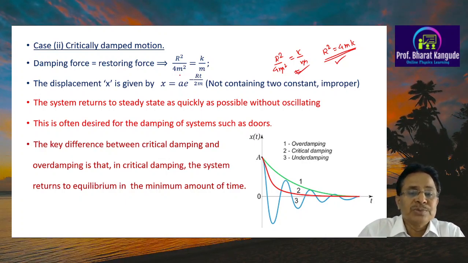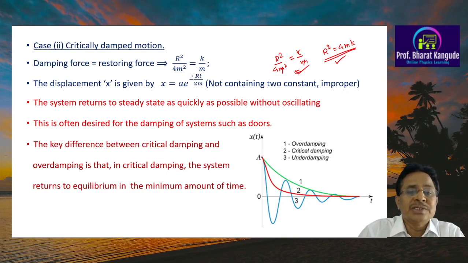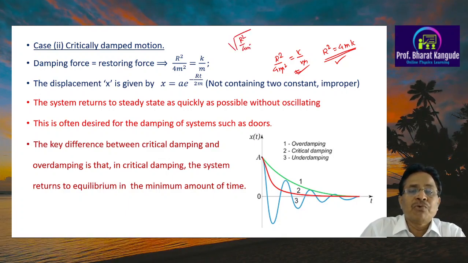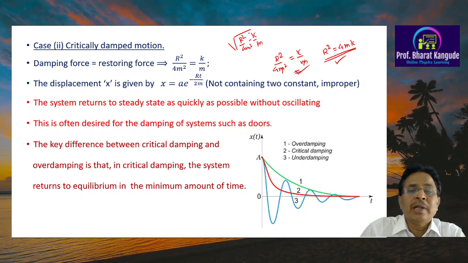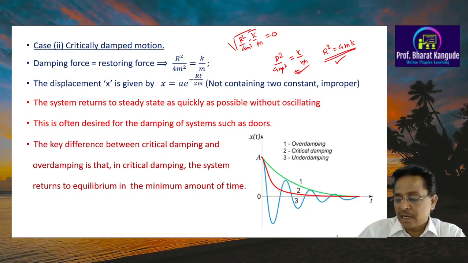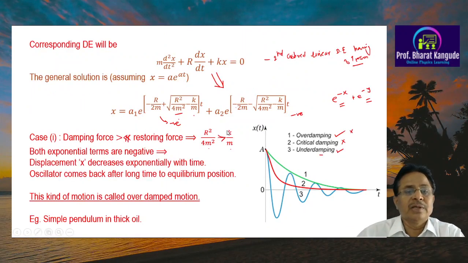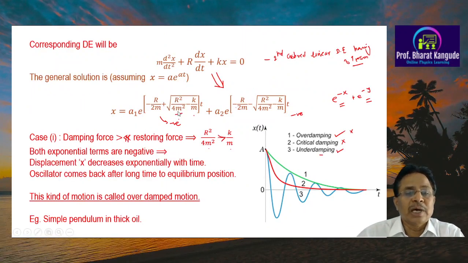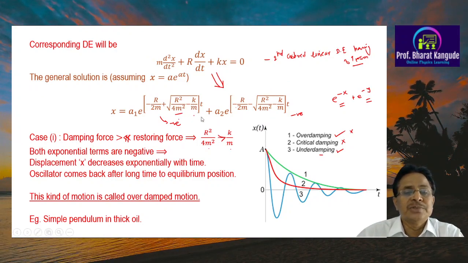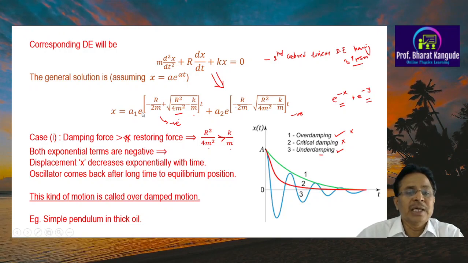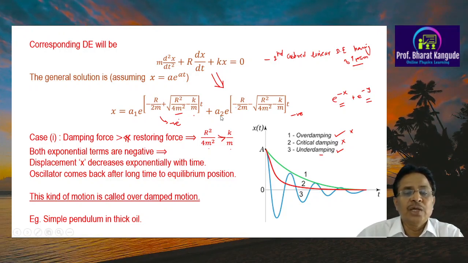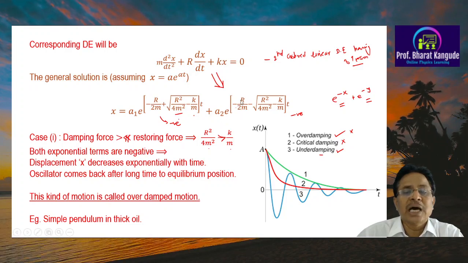That means both of these forces are equal, and whenever this is taken here, the term in the square root bracket, r square upon 4m square minus k upon m, becomes 0. Therefore the exponential term in the earlier case, our first equation, the term root of r square upon 4m square minus k upon m, also becomes 0, and it is a1 times e raised to minus rt upon twice m, and this is also a2 times e raised to again minus rt upon twice m.